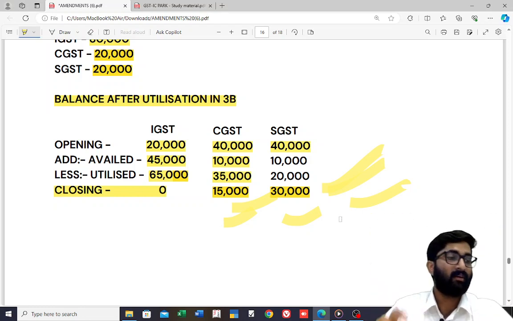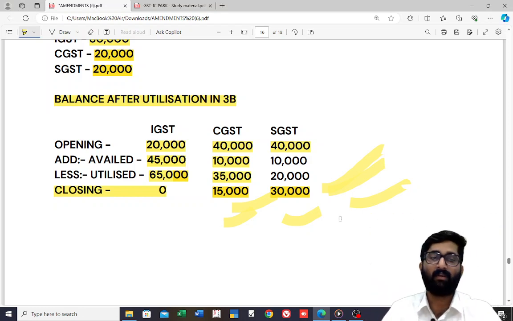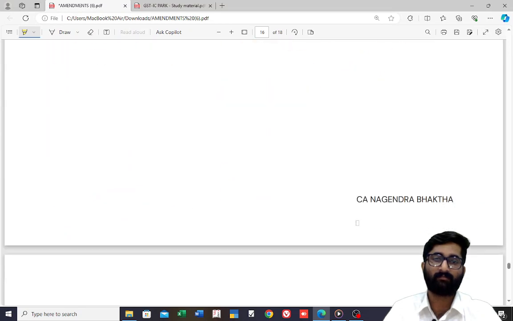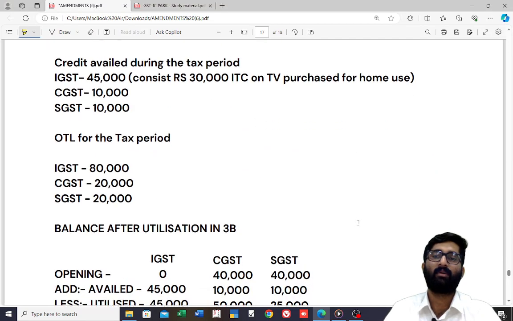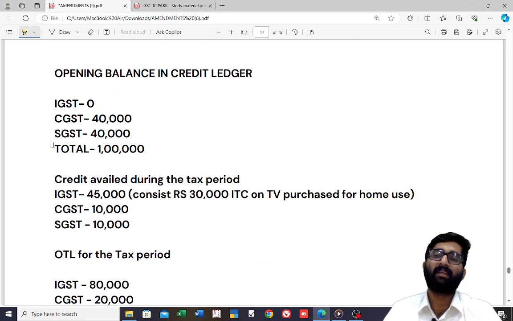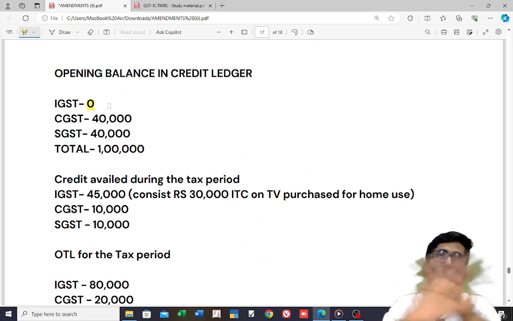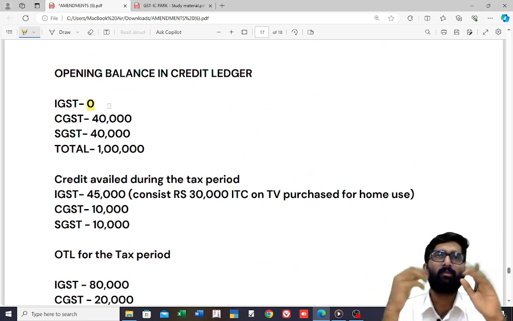You want the example? Okay. We will take one more case scenario, which is given here. Case scenario 2. Opening balance in IGST was 0. There was no opening balance at all.